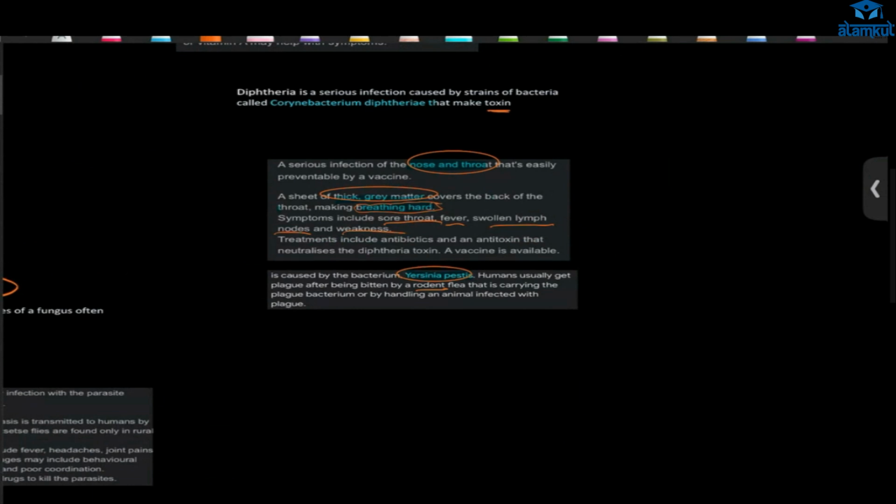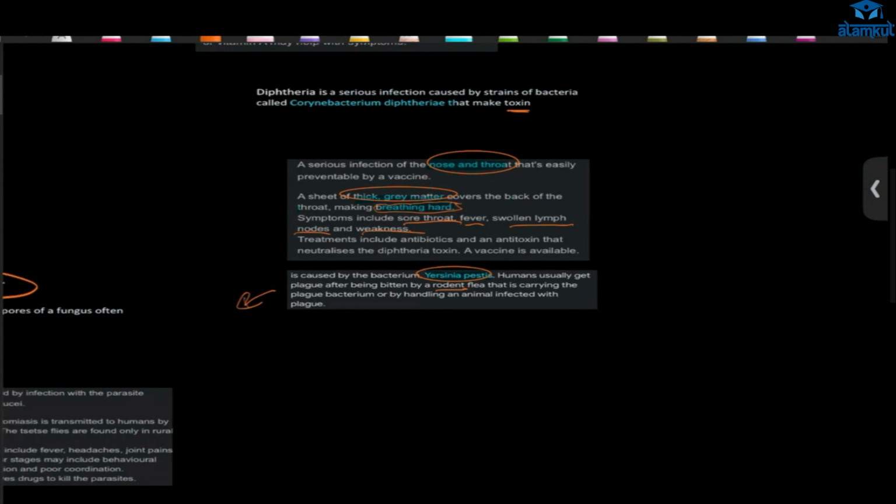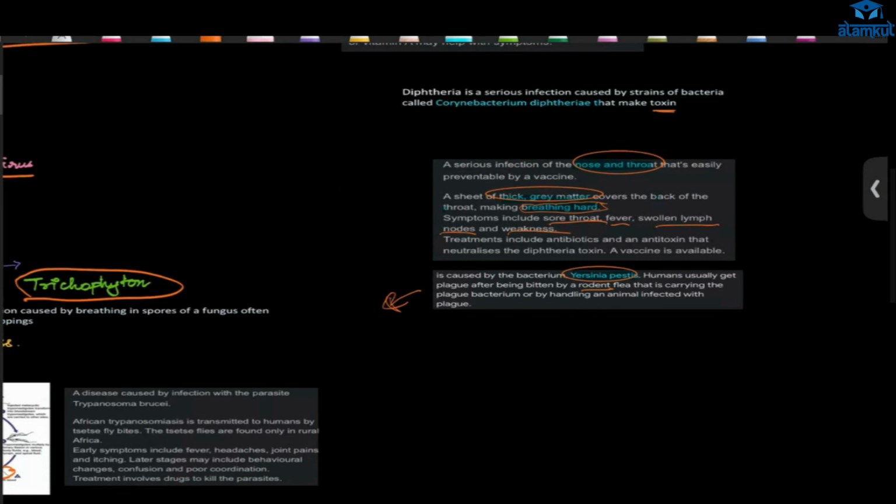And the Europeans, what did they do? They traveled to America. The Native Americans got infected by this bacterium. So many of them died due to plague, and they were able to conquer America. There is no cure for this, ma'am. No, I was telling before, it is history. Now it is completely eradicated, but history.